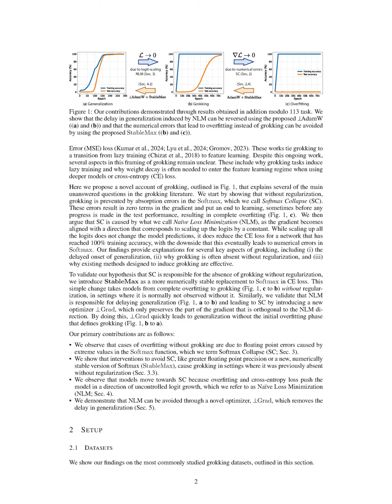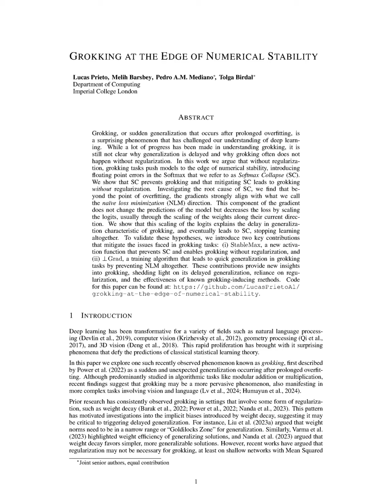Additionally, the authors validate their approach by demonstrating that using one-number-one-grad allows models to achieve generalization without the initial overfitting phase typically seen in standard training methods. The results indicate that this optimizer facilitates grokking in scenarios where it would not normally occur without regularization, thus providing a robust solution to the identified problems.